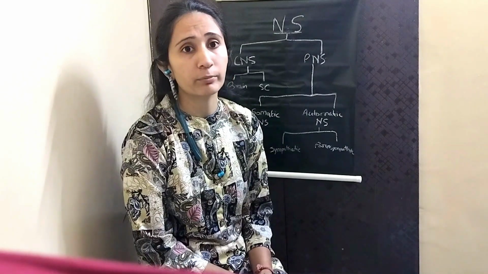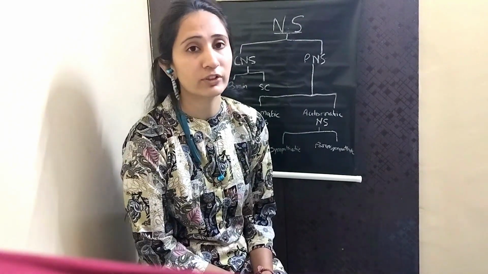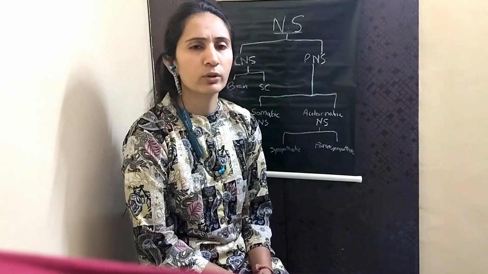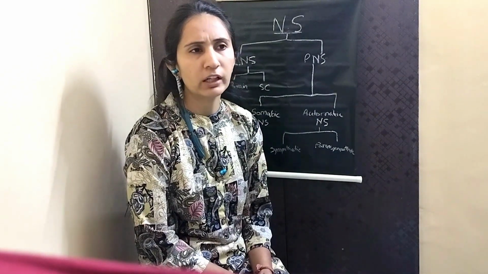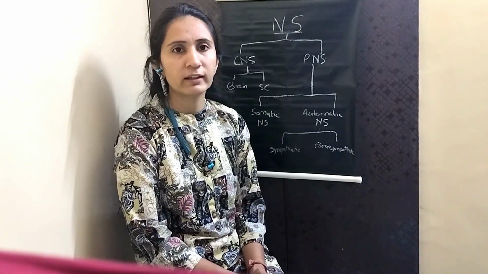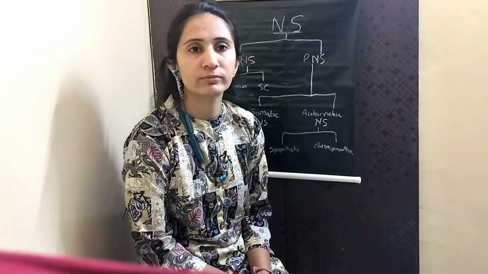Then I may get up, but first will be my reaction of scare or fear. Third, if I know that person and I don't want to get up, I may become more relaxed and ignore that. So, these three reactions to the same stimulus are the result of nervous system function.